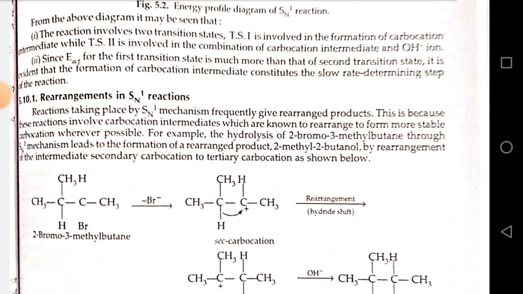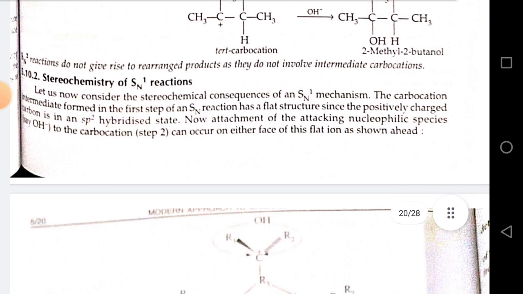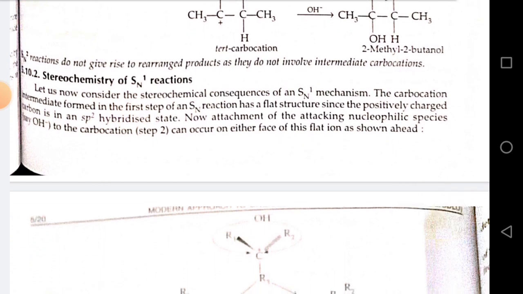Rearrangement in SN1 reaction. Reactions taking place by SN1 mechanism frequently give rearranged product. This is because these reactions involve carbocation intermediates which are known to rearrange to form more stable carbocation wherever possible. For example, hydrolysis of 2-bromo-3-methylbutane through SN1 mechanism leads to formation of a rearranged product, 2-methyl-2-butanol, by rearrangement of the intermediate secondary carbocation to tertiary carbocation. SN2 reaction does not give rise to rearranged product as they do not involve intermediate carbocation.